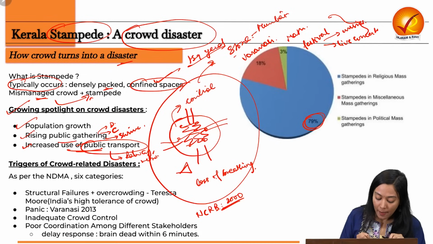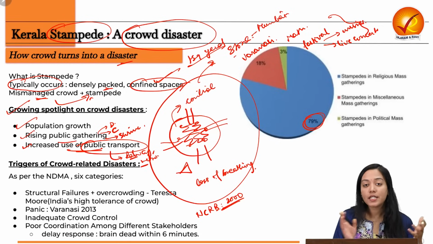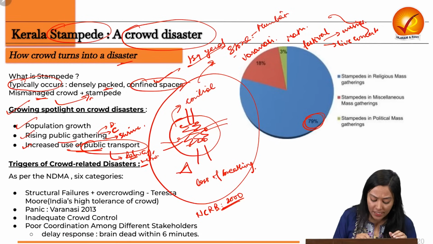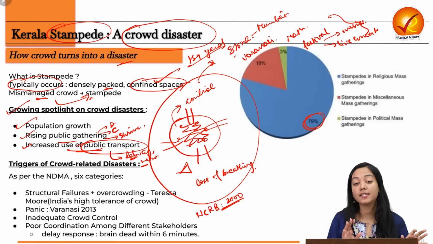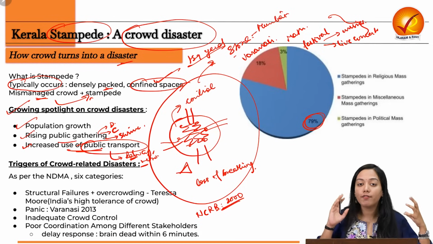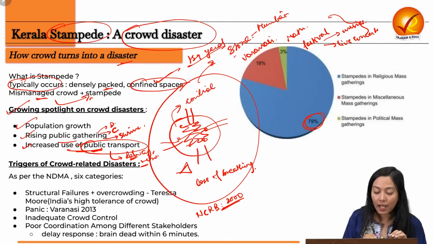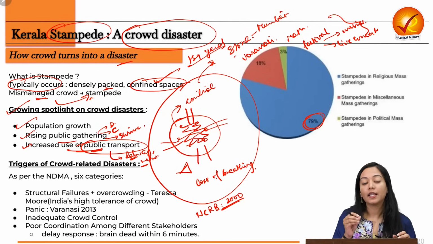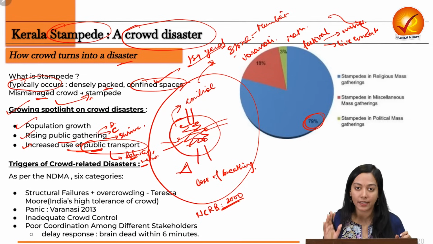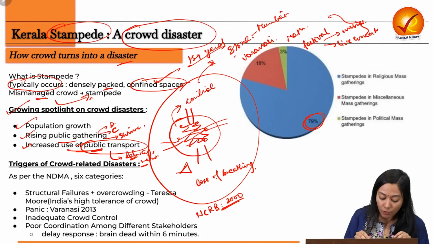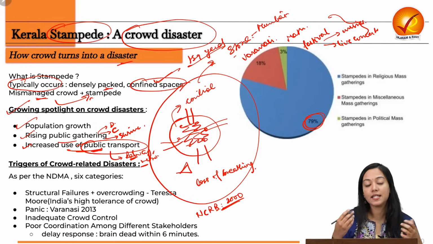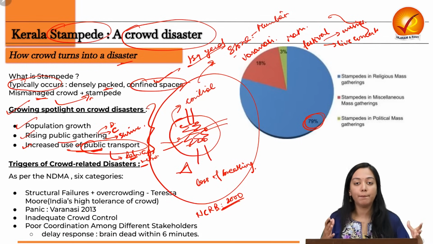So a lot of metro station hazards and railway station hazards have also taken place. Why? Because an overwhelming number of people are subjected to the limited capacity that public transport has to accommodate them. So these are some of the growing reasons which have led to a spotlight on stampedes or crowd disasters.